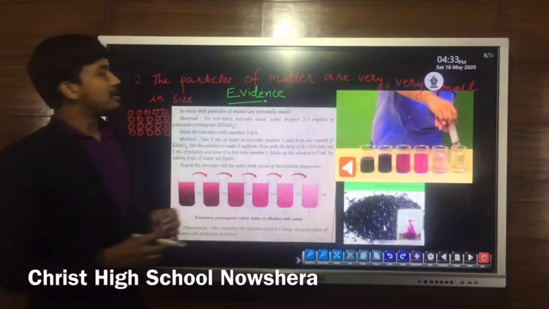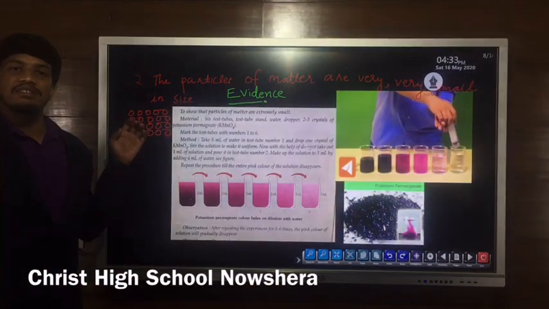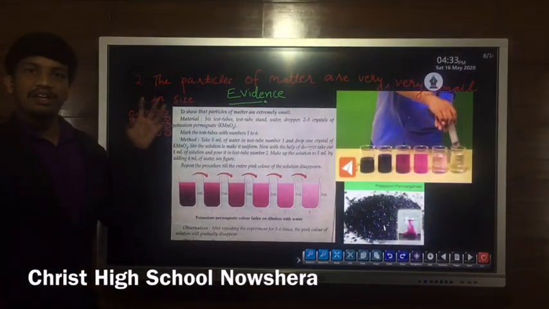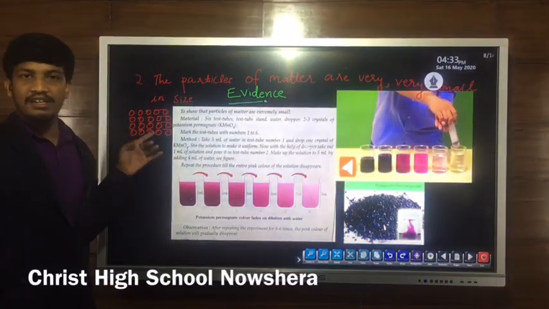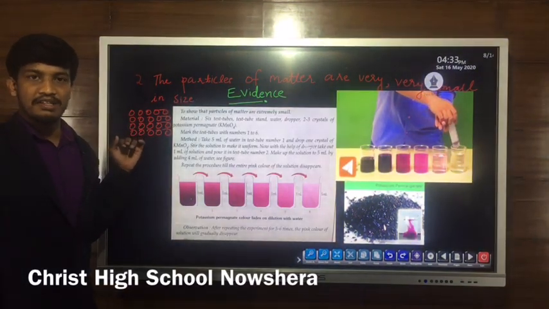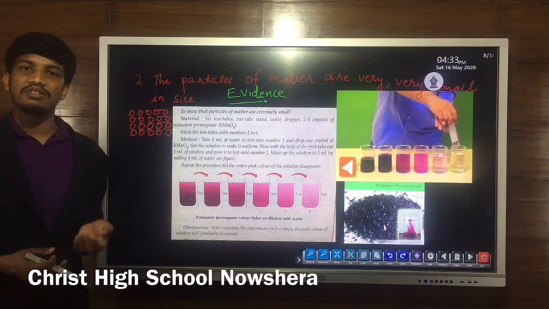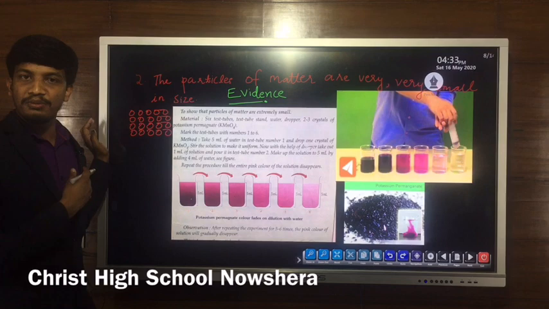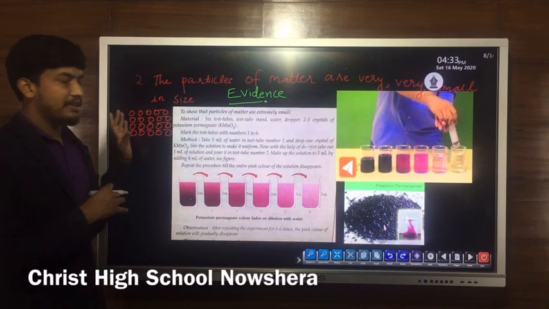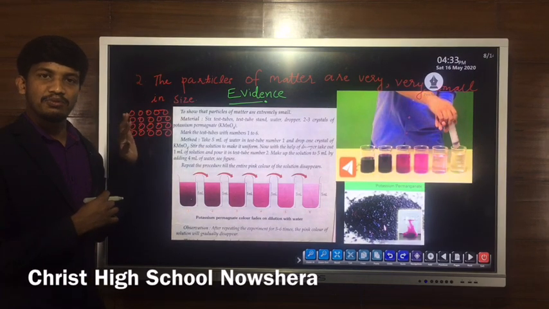Now we will see what is the proof for the statements which we have learned. We have learned that all the forms of matter are made up of very small particles, but using eyes or microscope we cannot see them. For example, this board or our human body is made up of very small particles, atoms or molecules.